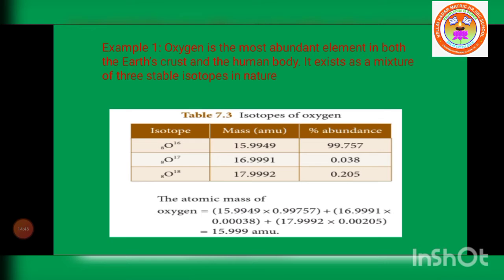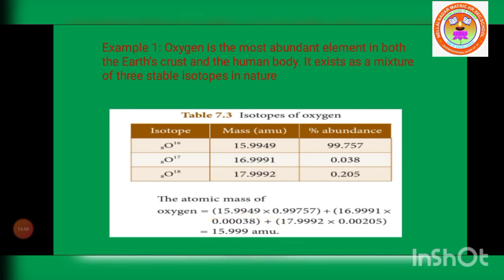The atomic mass of oxygen is 15.9949 multiplied by 99.757 divided by 100, which is 0.99757, plus the second isotope, mass 16.9991 times 0.038 divided by 100, which is 0.00038, plus the third isotope, 17.9992 times 0.205 divided by 100, which is 0.00205.